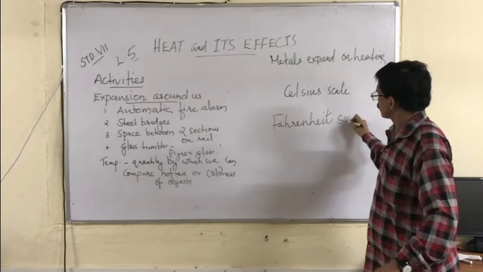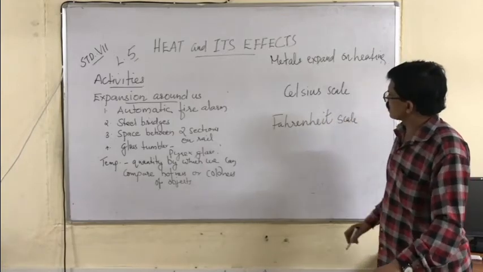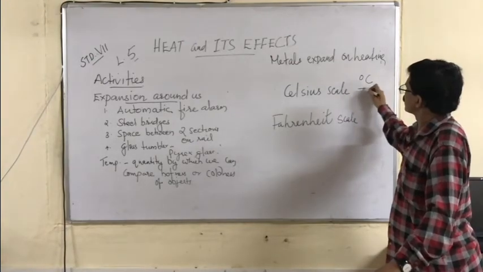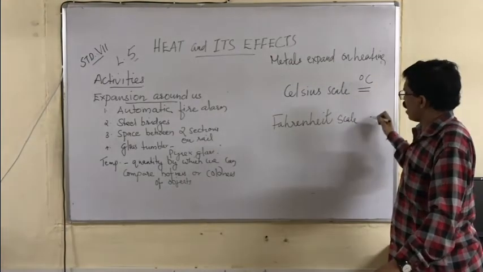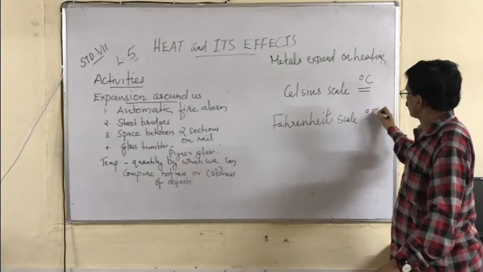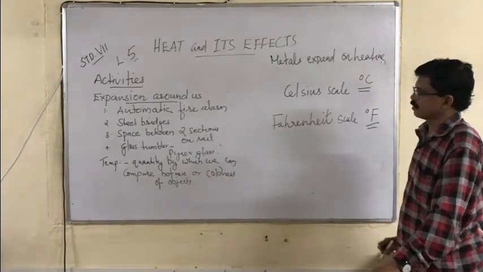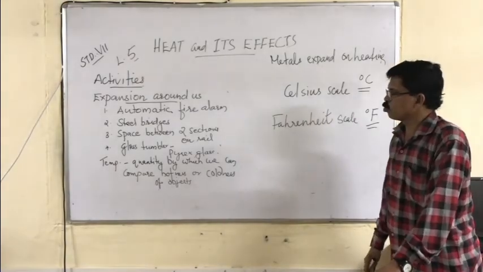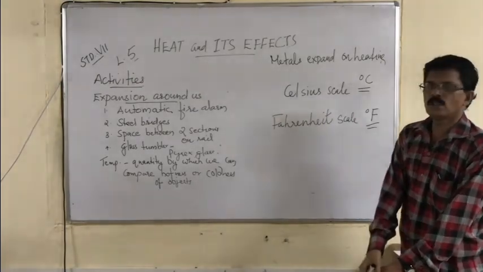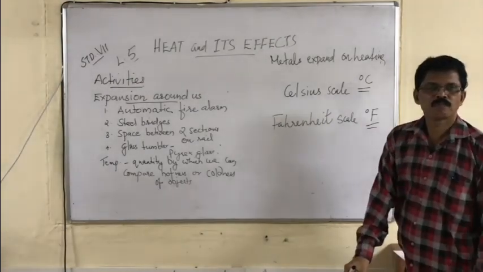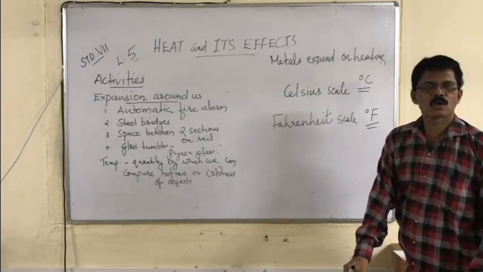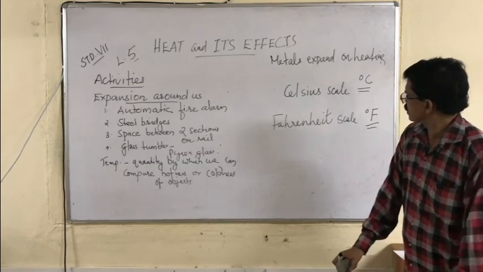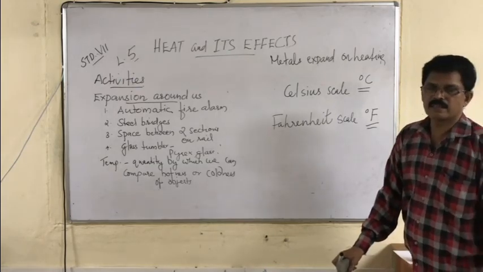The Celsius scale is measured in degrees Celsius and the Fahrenheit scale in degrees Fahrenheit. So these are the two scales to measure the degree of hotness or coldness of an object. What are they? Celsius scale and Fahrenheit scale. Thank you.